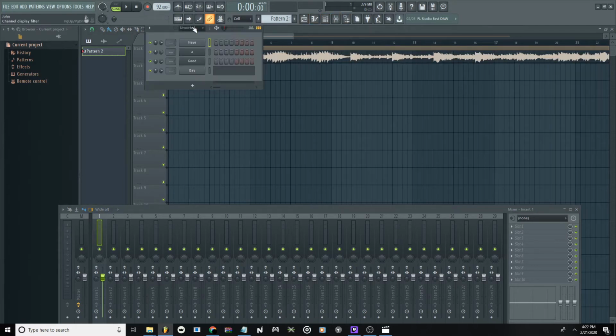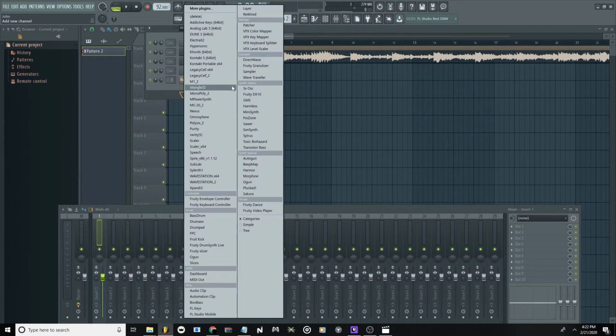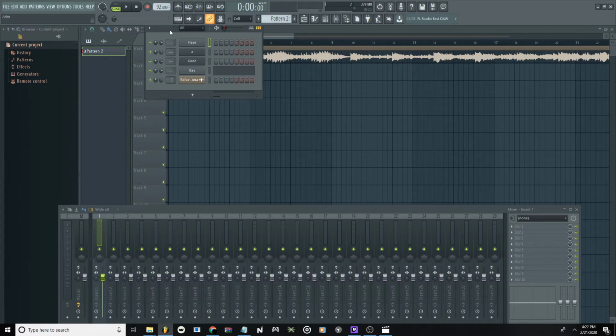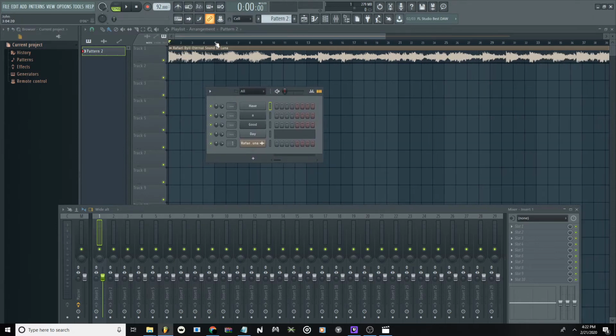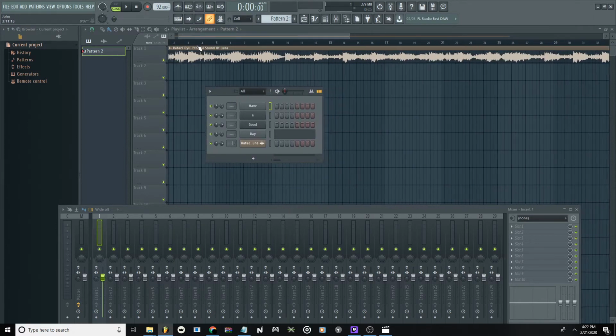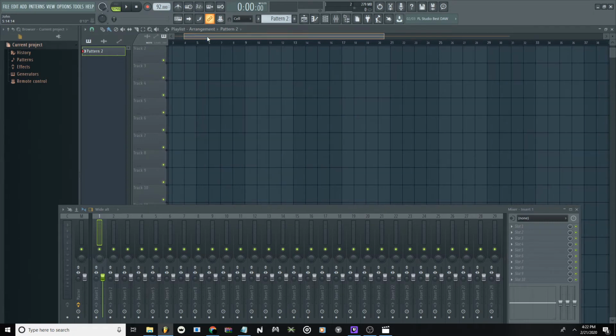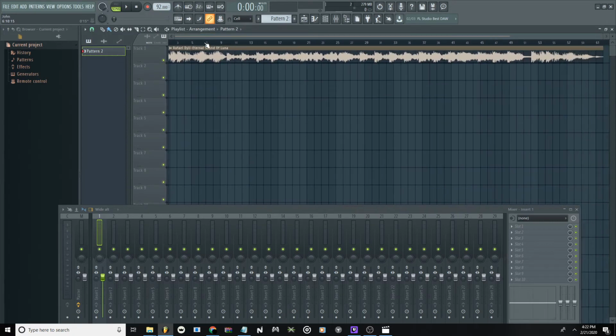Now there's many ways you can go through this. I know one of the popular ways is going through SliceX and doing that. But to me, I don't really like doing that because I find that it's kind of hard to go through SliceX. You're just going out of your way to do something that you don't need to do. So what I like to do is chop it in the playlist.